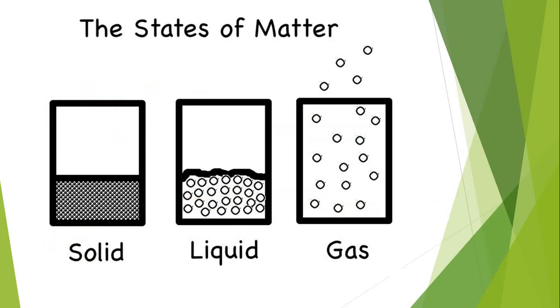Okay, let's now go here and look. This is the states of matter. We have the three states of matter: solid, liquid, and gas. The solids are closely packed, tightly packed, as you can see. Very tightly packed. They do not move around. However, in the liquid, they are moving a little bit.